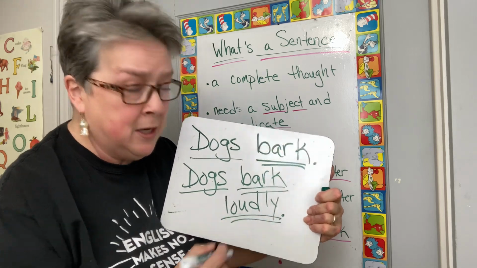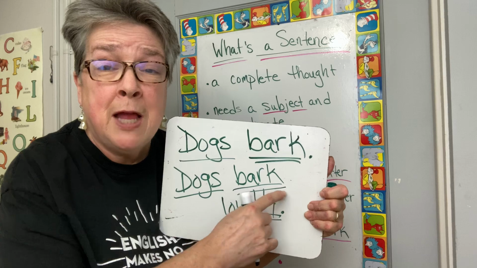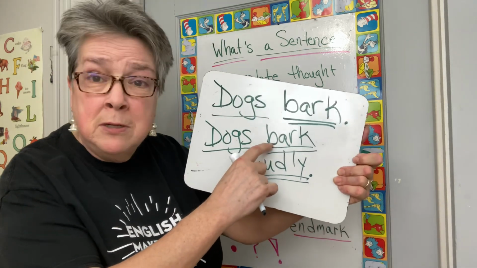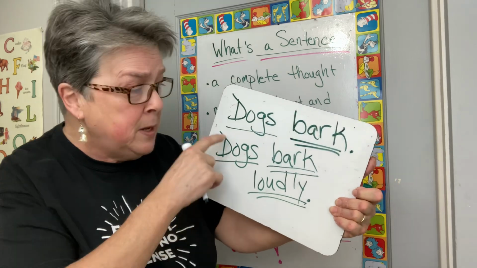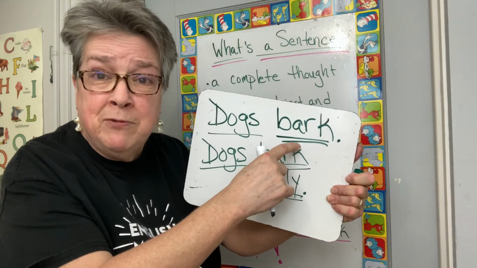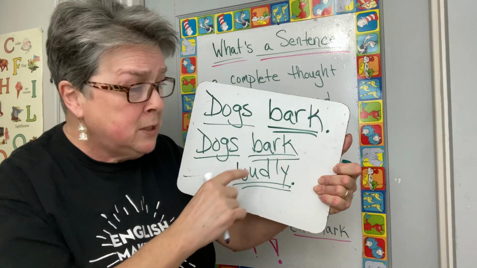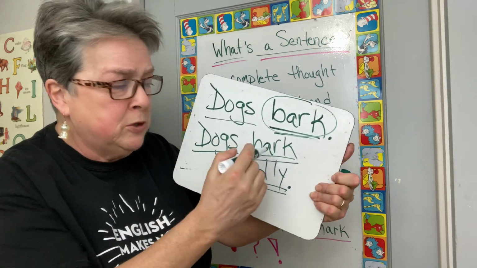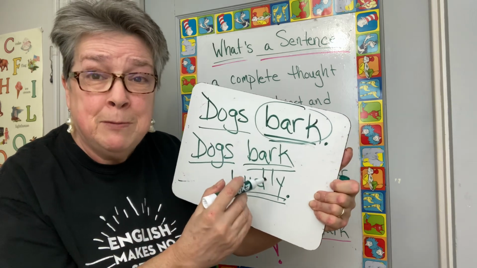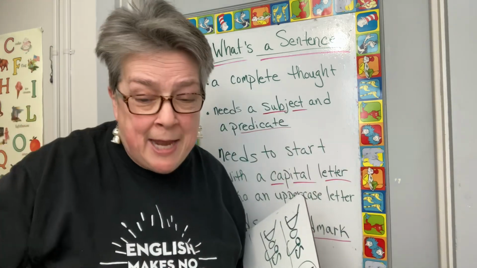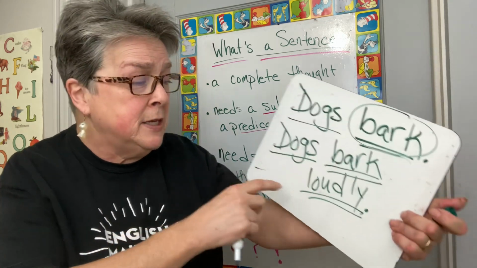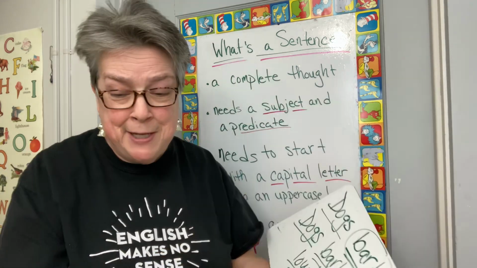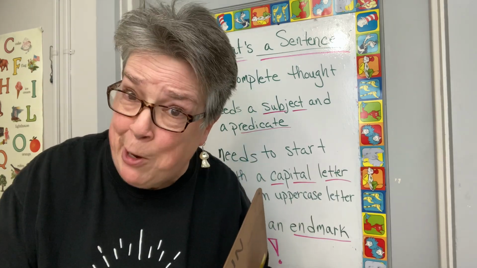Got to put a period there. Bark loudly is our predicate. It includes the verb bark. See, dogs bark. That's the verb. Dogs bark loudly. That's the predicate. Let me take that. So we have the verb here, the total predicate here. Bark loudly. Got it. Now, this predicate contains the verb bark. See how that works? I hope you do.